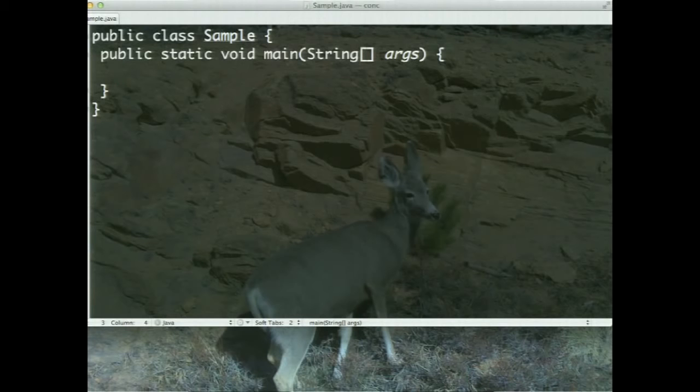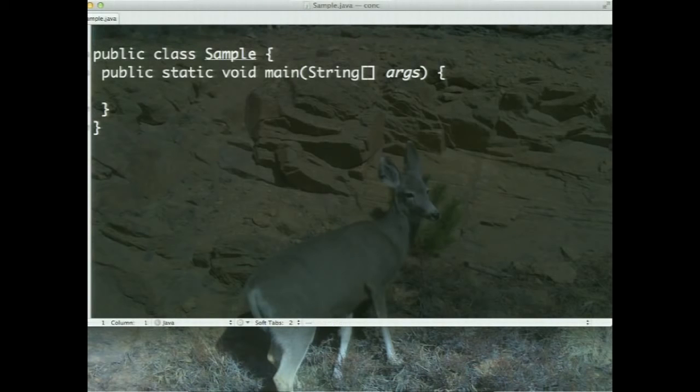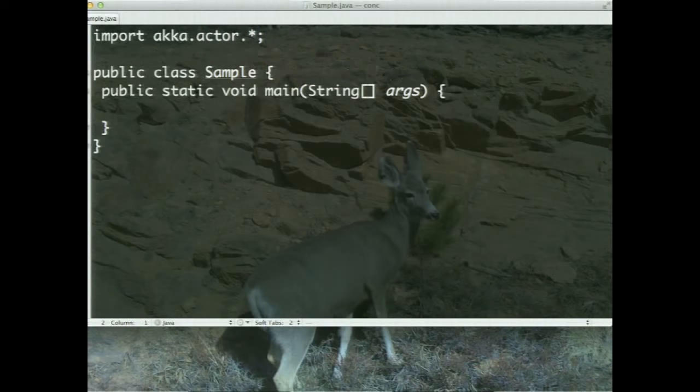Just like we reach into Spring or Hibernate, we're going to just reach into it and use it here. Let's see how we're going to use that here. So what I'm going to do first of all is import akka.actor.star to bring in the imported package. And I'm going to say actor system. I need access to the system itself.